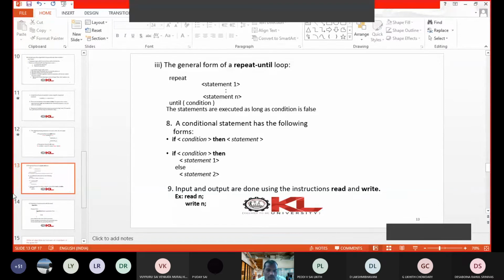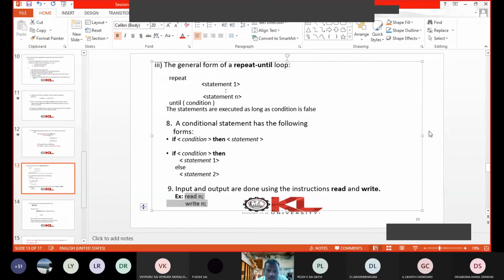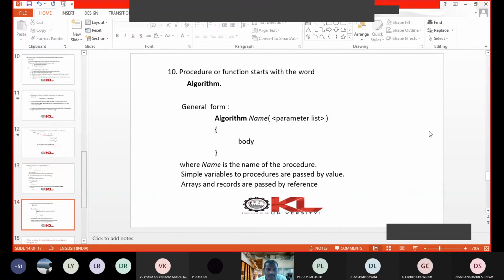To read input and to write output to the console device, we use the read and write keywords. These are the details of how we write the algorithm. Finally, you see the general structure of an algorithm.